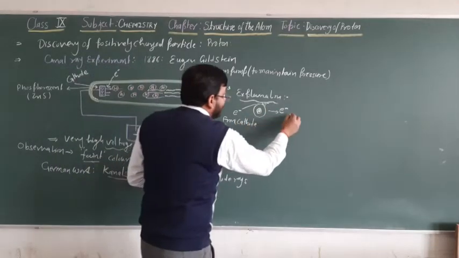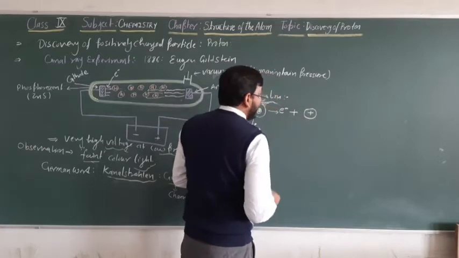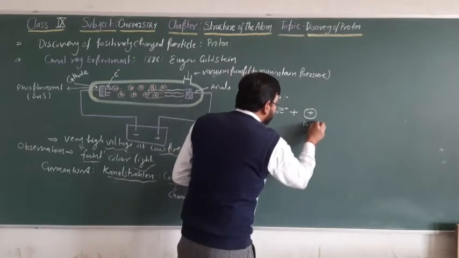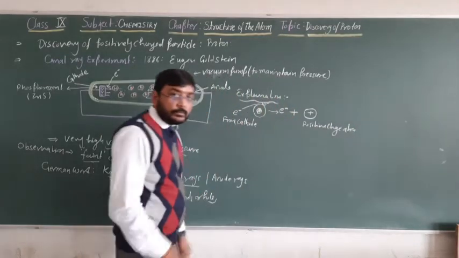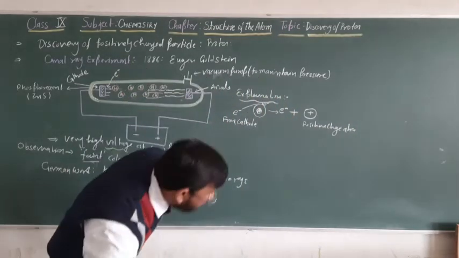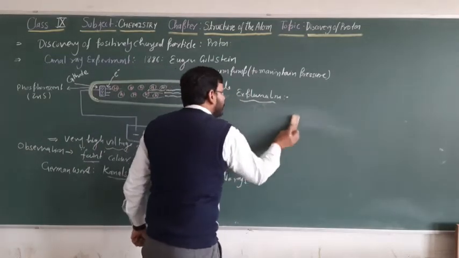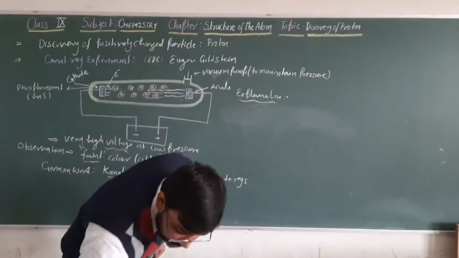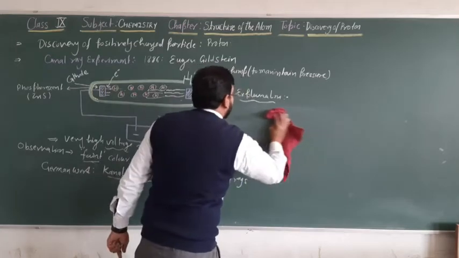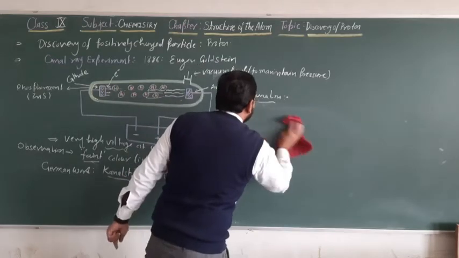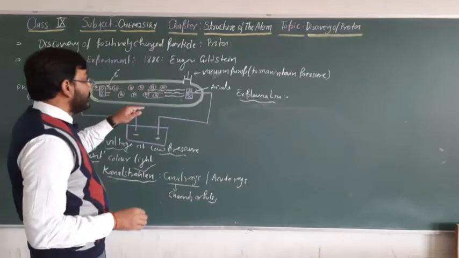When this electron is ejected out, we get a positively charged atom. This is a positively charged atom. Not understood? Let us see once more how these positively charged rays appeared in the discharge tube, meaning how these canal rays are produced.